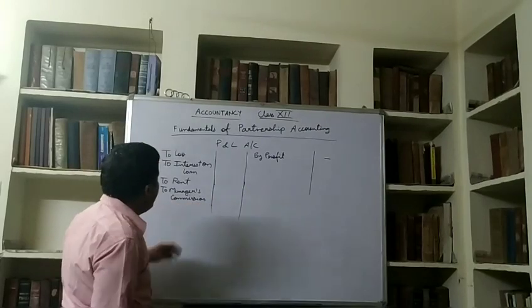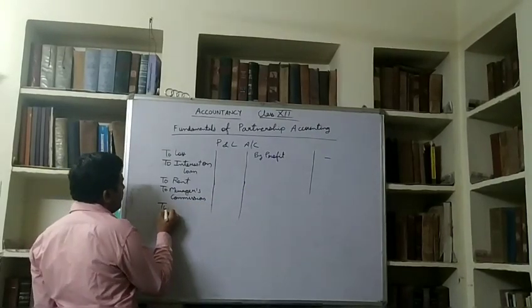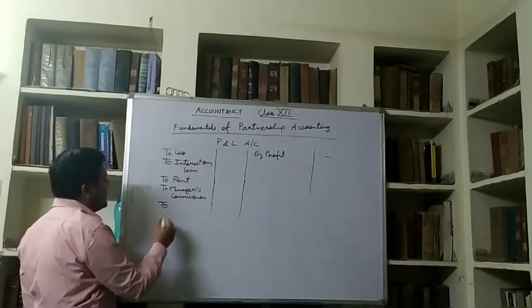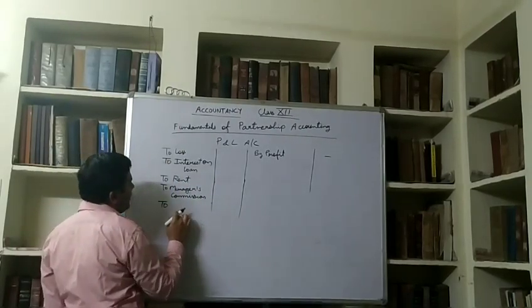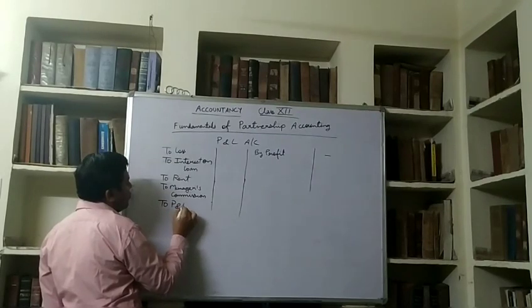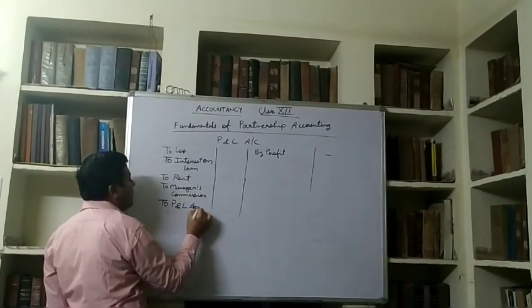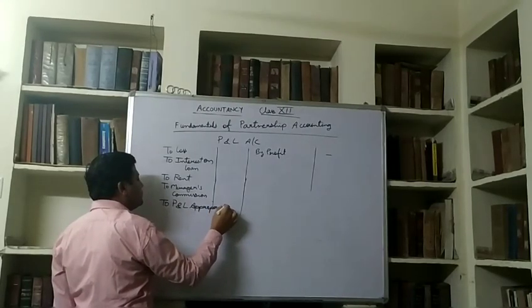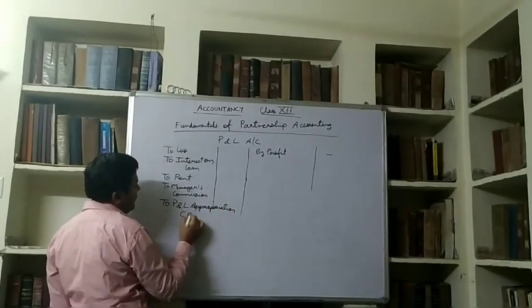After that, we will make the balance. For example, if profit is more and charges are less, then the balance will go to this side, and the balance will be transferred to the P&L appropriation account. I am writing the balancing figure here.